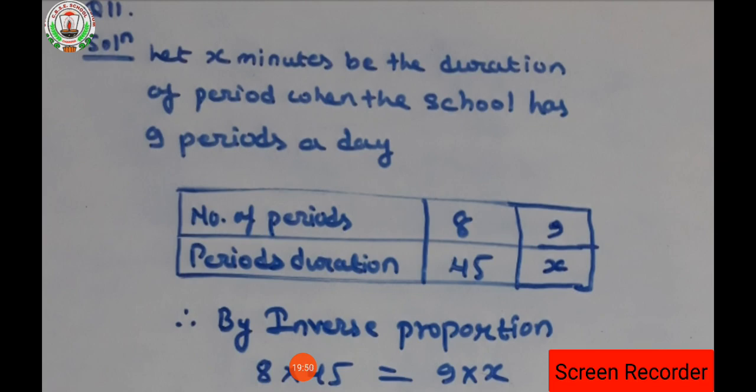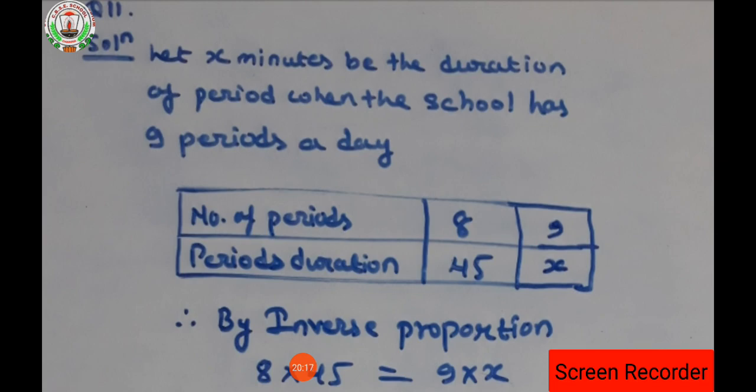When we have schools, we also have schools with 7 periods, isn't it? Then here is a school where 9 periods are going to be held in one day. Then what will be the time duration for those 9 periods? So let the time duration be x minutes.